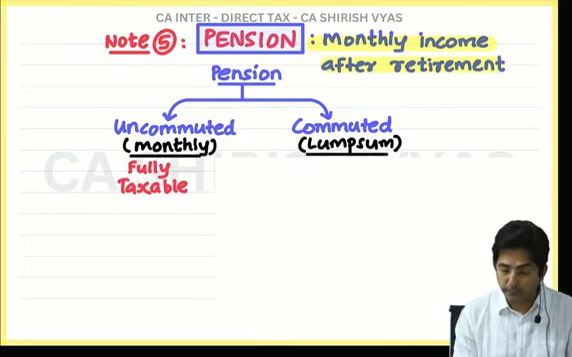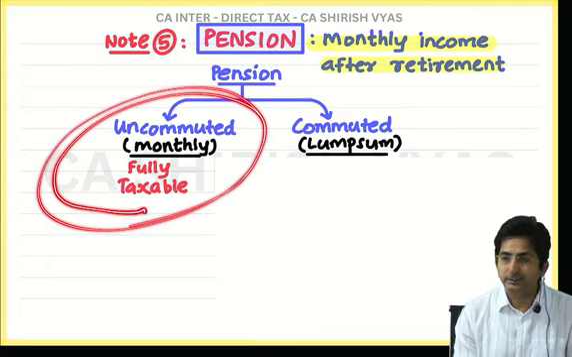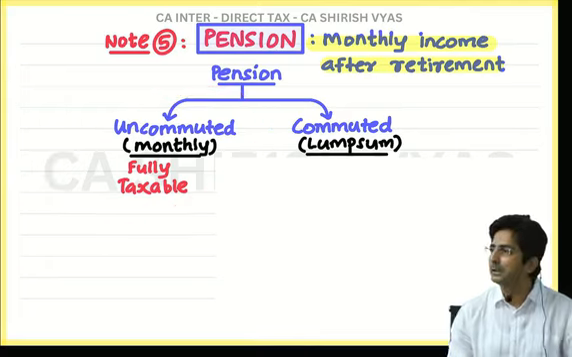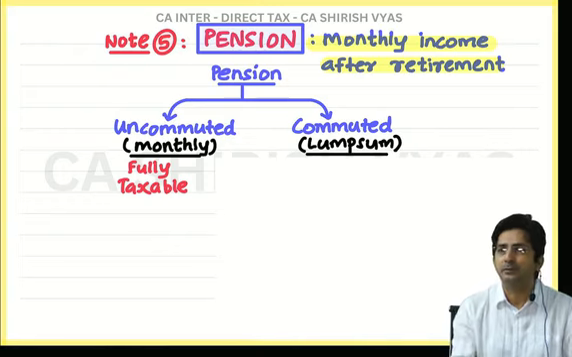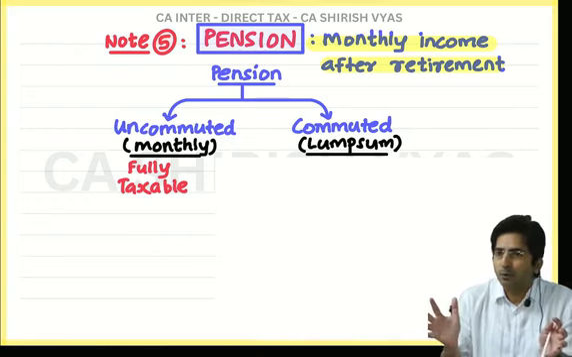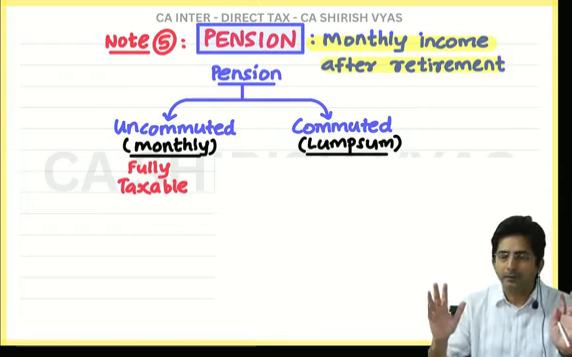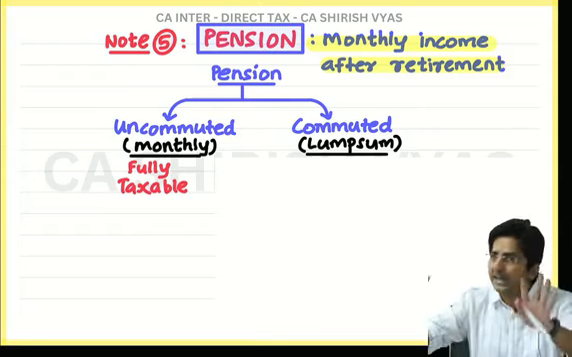Now you will say, but then why are you taxing this amount? See, this is a small amount. Uncommuted means every month say you will get 4,000 rupees, 10,000. So in a year you don't get a big amount. And up to a particular amount, income is also tax free.